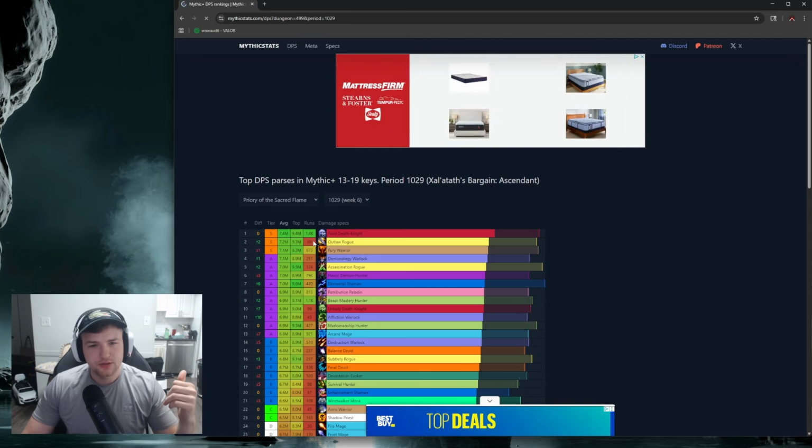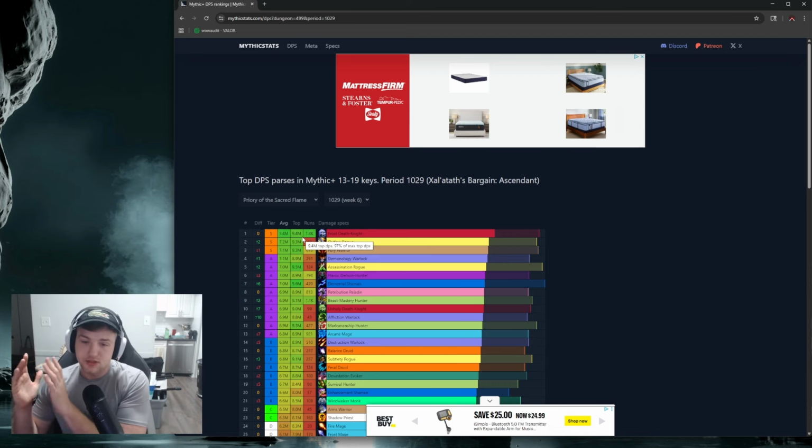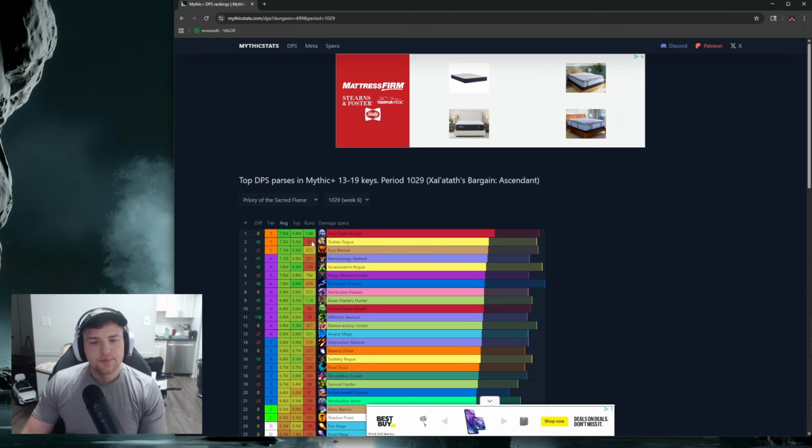You've got to also take into account the sample size. For example, Outlaw Rogue: if there's only 69 runs of it, it could just be that the best of the best log their best runs, and it might be really hard to obtain, because there's a big difference between pools from 5 stacks that are coordinated, doing kicks, interrupts and stun rotations, and pugging where your tank's just pulling a pack at a time.